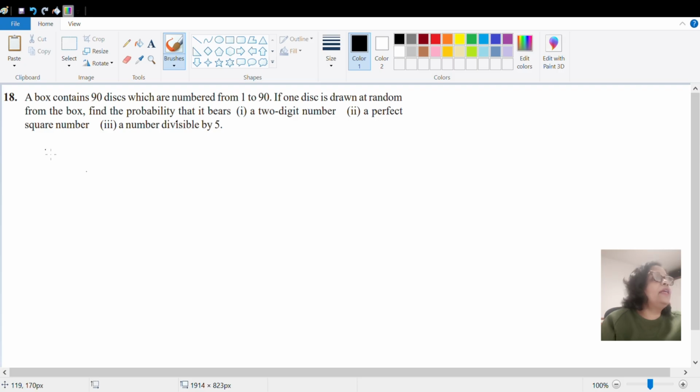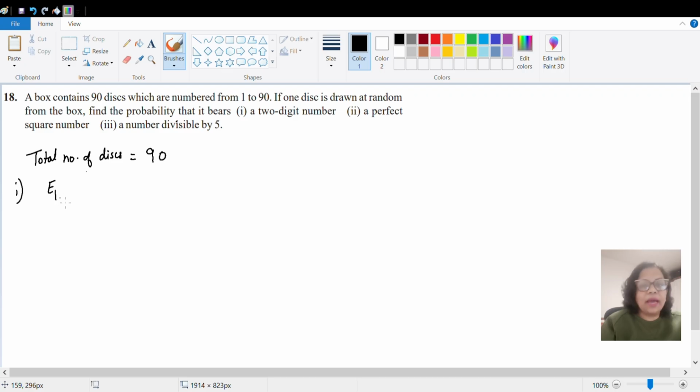First, we have to find there are a total of 90 discs. So total number of outcomes kitne hain? Okay. So the total number of discs which are available are 90. Okay. Then if one disc is drawn, what is the probability that it bears, first question, a two-digit number. Okay. So first of all, let it be denoted by a two-digit number.